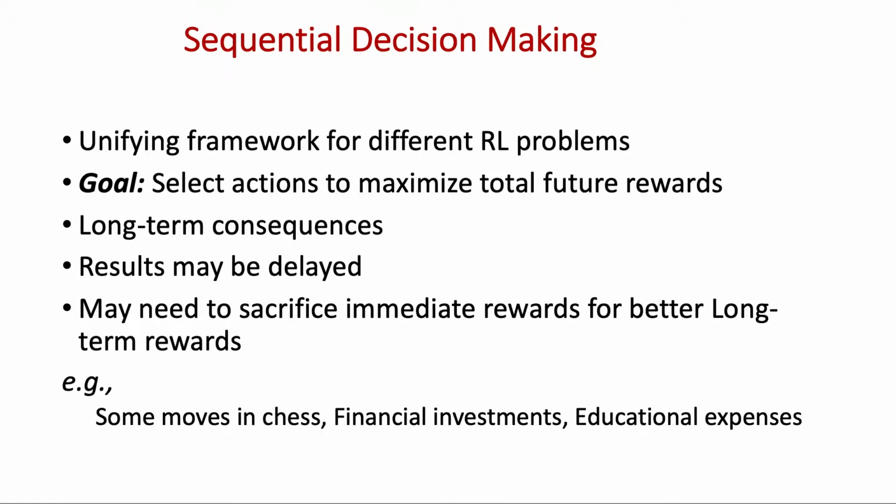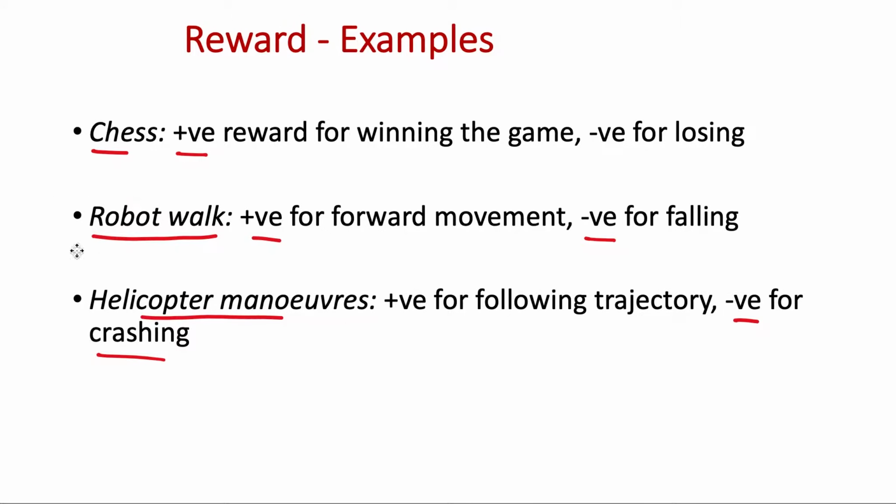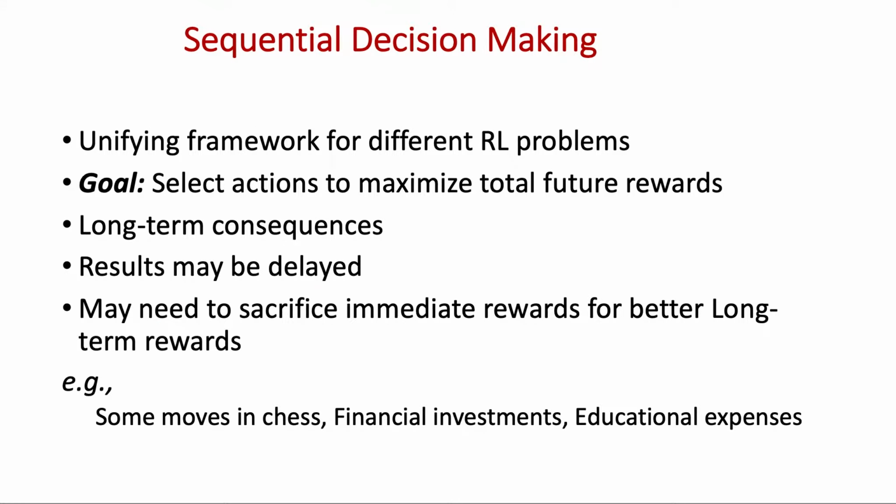We saw that different problems can be formalized under reinforcement learning. So are these problems very different from each other, or can we find something common to these? So we used sequential decision making for unifying them under some common goal. The common goal for all of those tasks was to select actions which will maximize total future rewards. So we may have to plan ahead.